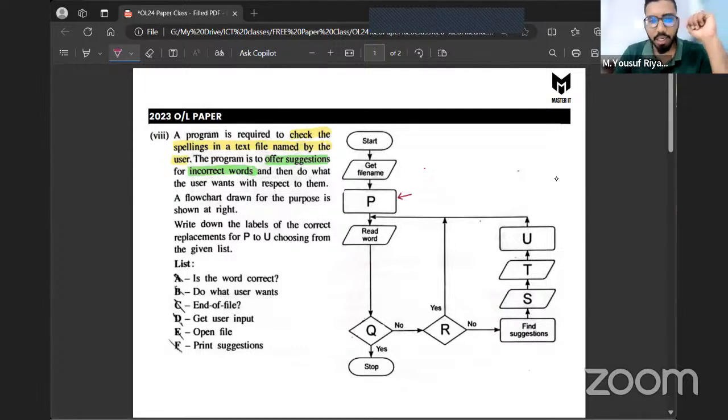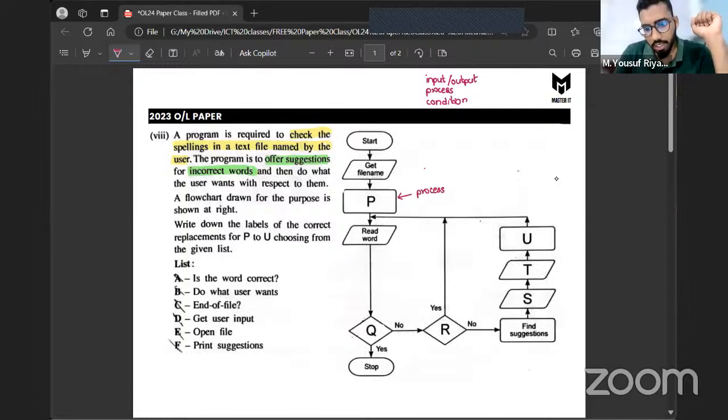Will this P instruction contain an input, output, a process, or will it contain a condition? Exactly. Because they have used a rectangular shape here, you know it's going to be a process.